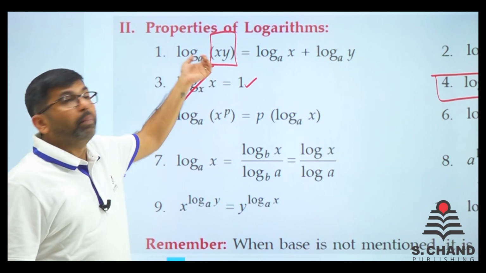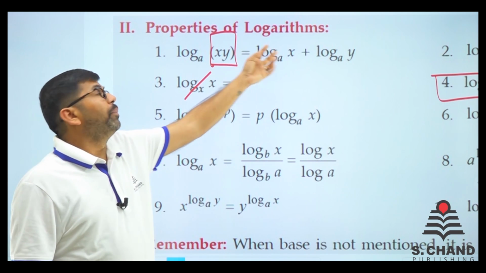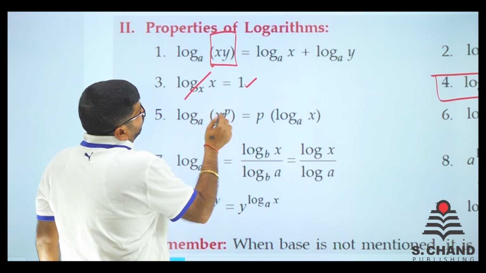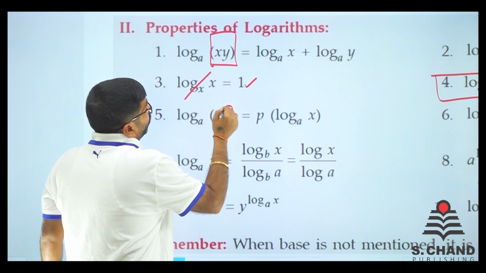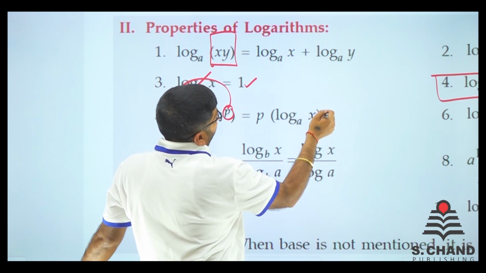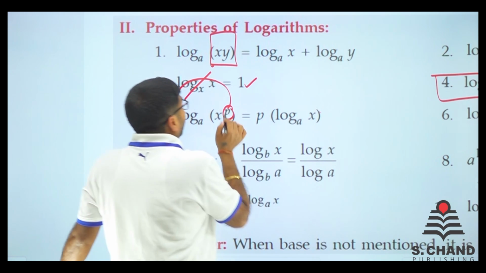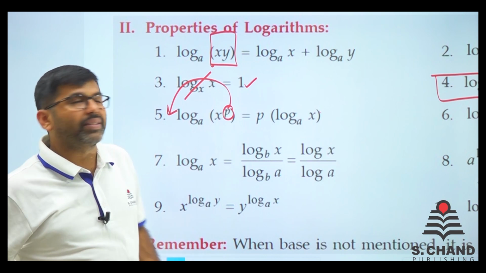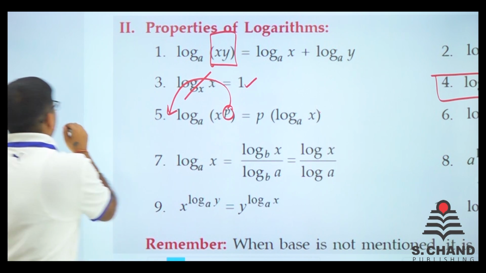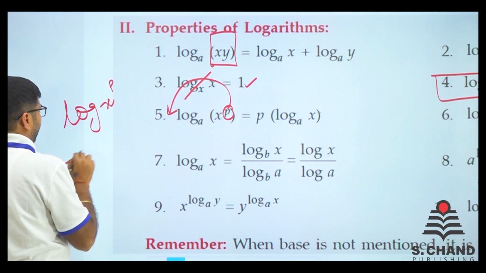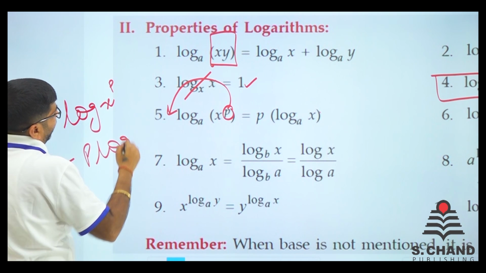See, when they were in multiplication, we did plus. Now they are in power. So if there is any power p, you can just put in front of log. Any power p, just put in front of log. याद रख लो, बहुत बेसिक बात है. If there is, say, log x^p, it can be written p log x, simple.